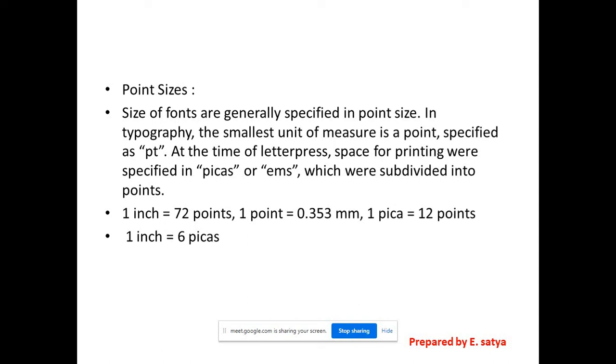The maximum is 1200 only, and the minimum, suppose 2.3 point, but you should use at least 4 point. Less than that you cannot see that font size, because readability is not there, because 4 point is very small. So that is the reason we have to use more than 6 point size, right?